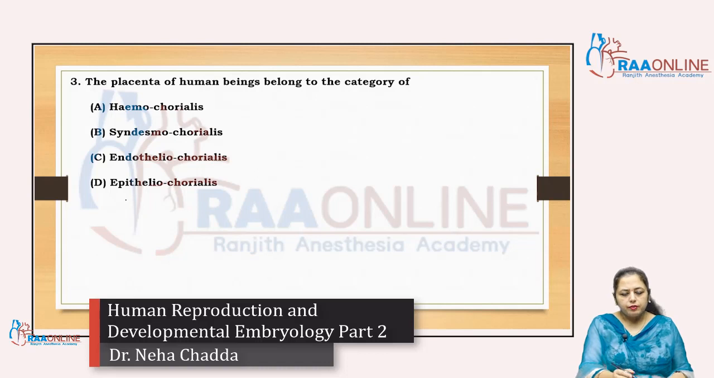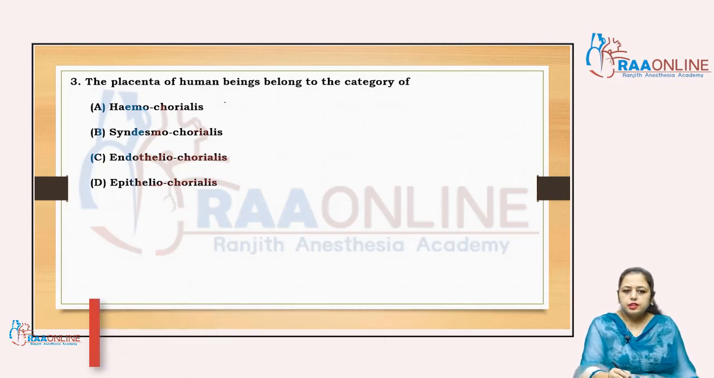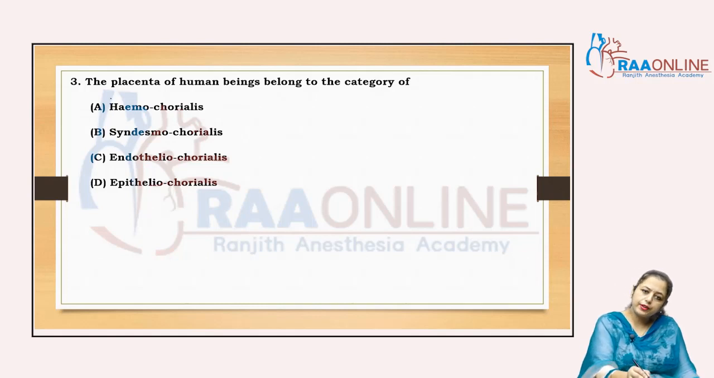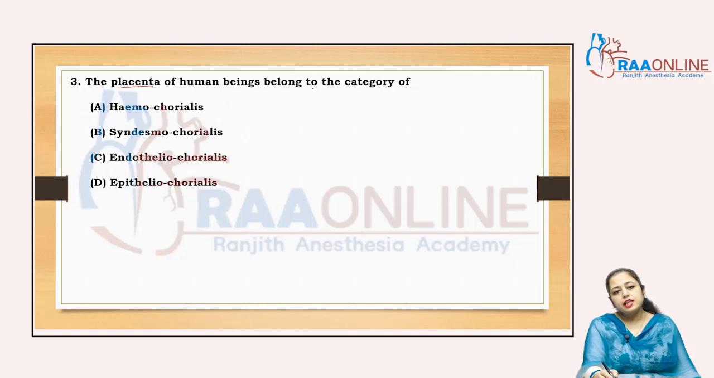Now come to the third question, that is the placenta of human beings belongs to the category of. Now the question is, what is placenta? Placenta is the connecting link between the mother and the fetus. Placenta is a temporary endocrine structure actually.